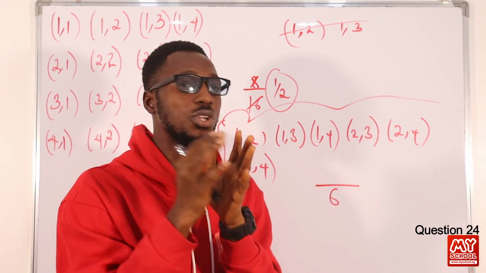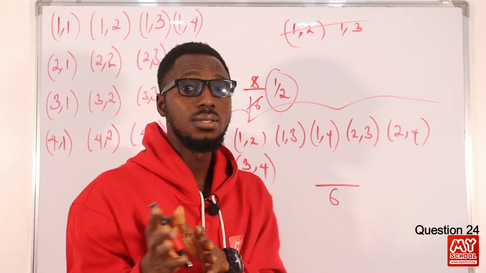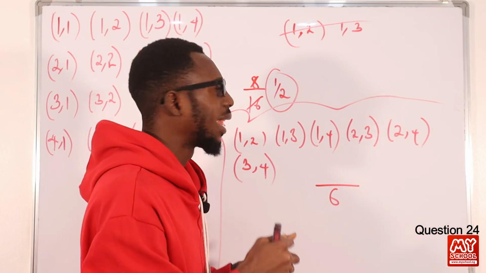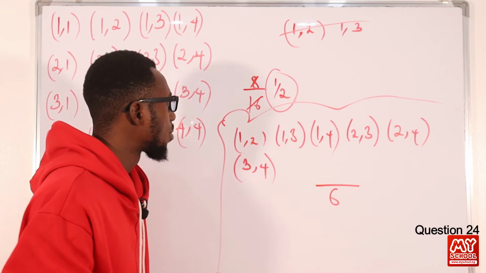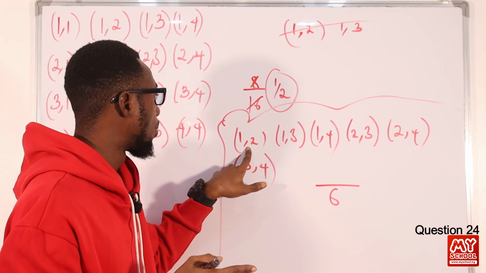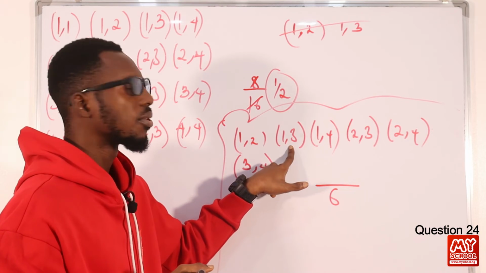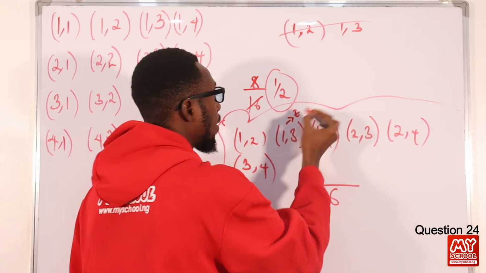Right, so the question is, what is the probability that the sum of the numbers removed is even? So which of these combos, from this combo, can we get an even number? All right, so let's look at the combos that can give us even. 1 plus 2, that's 3, odd. 1 plus 3, that is 4. So this amounts to even.